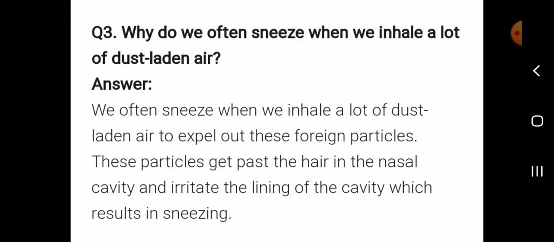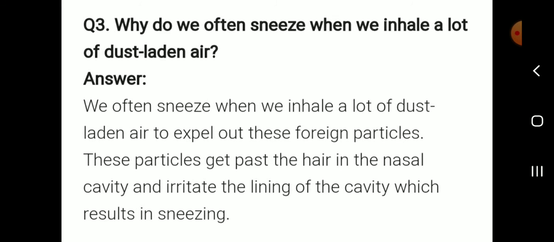Next, why do we often sneeze when we inhale a lot of dust laden air? We often sneeze when we inhale a lot of dust laden air to expel these foreign particles. These particles get past the hair in the nasal cavity and irritate the lining of the cavity, which results in sneezing.